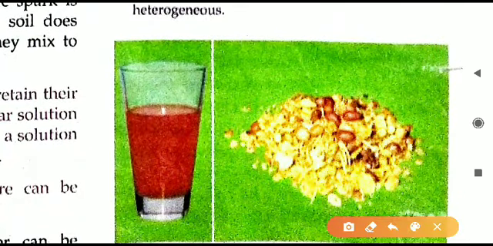Here two photographs are given. One is this liquid, it is a solution, so anywhere you can taste it, you will find the same thing only.